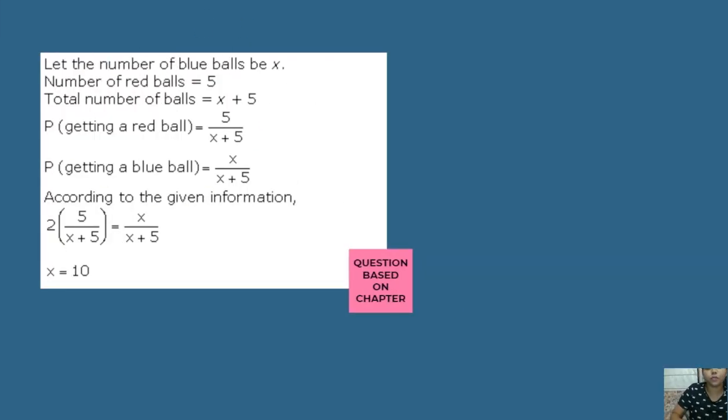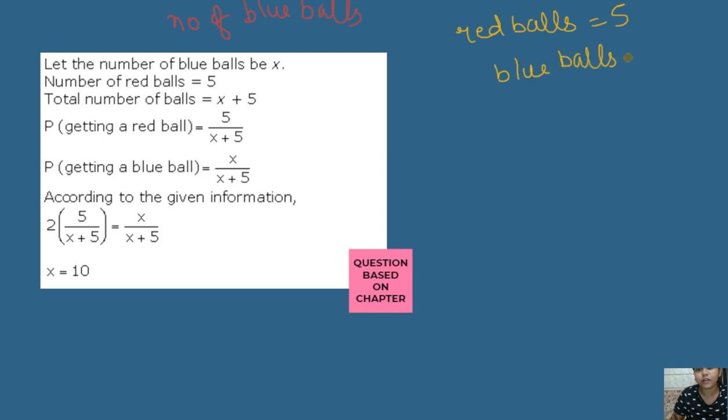Let's suppose we have to find the number of blue balls in a bag. We don't know what types of balls are present in the bag, we only know that there are 5 red balls and x blue balls, and we have to find the number of blue balls in the box. So the total number of balls in the box is 5 plus x, am I right?